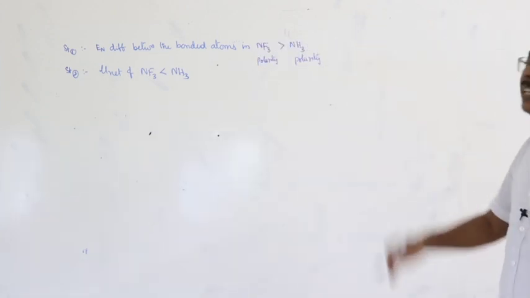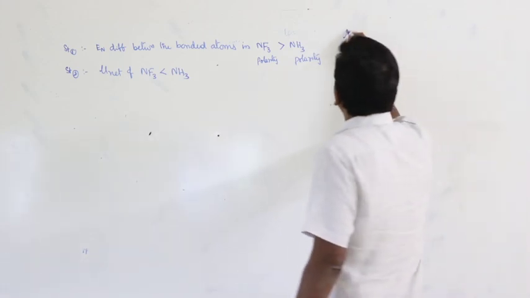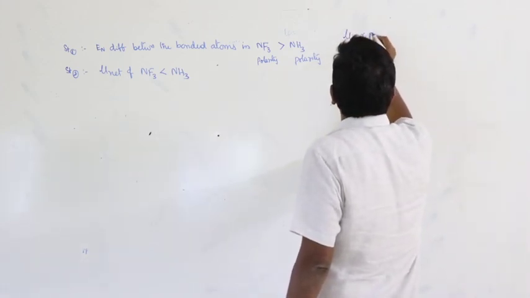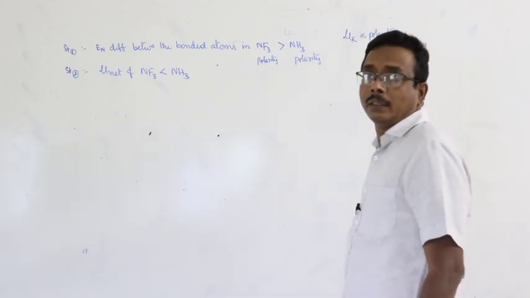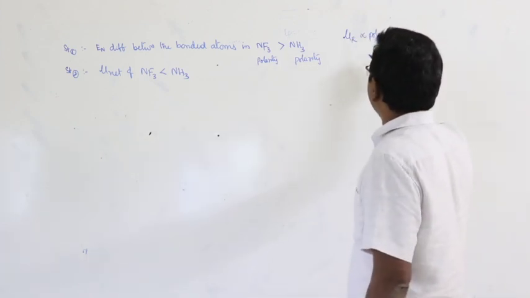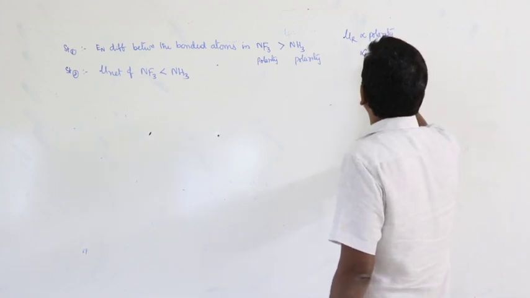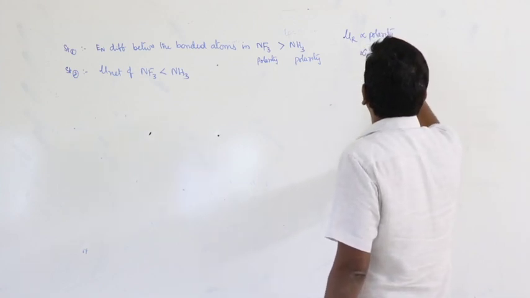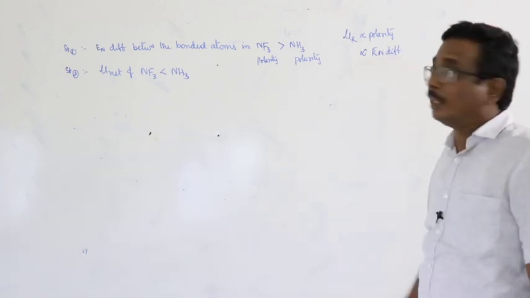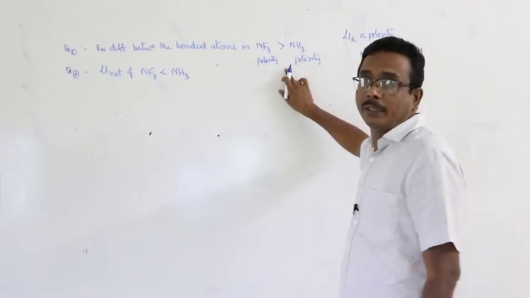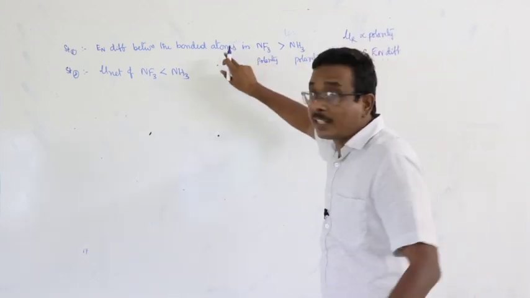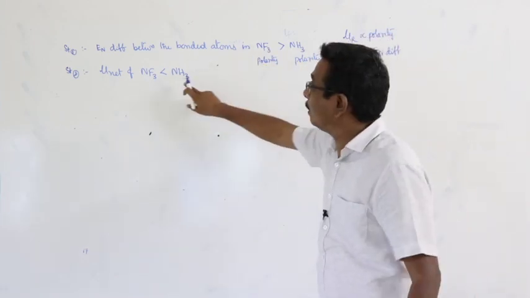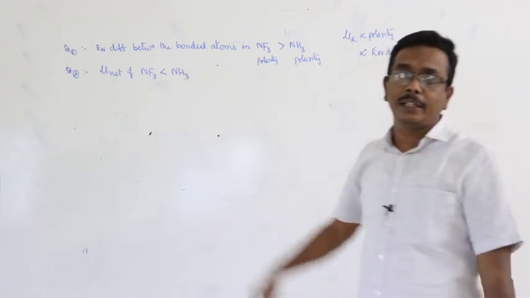Here we have already given a statement. What is that? Dipole moment is directly proportional to polarity, isn't it? Directly proportional to electronegativity difference between the two bonded atoms. Based on this concept, if the first condition is satisfied, then the second condition automatically should be wrong.